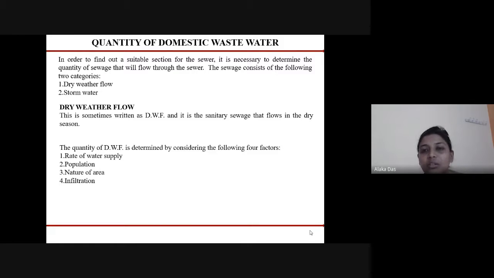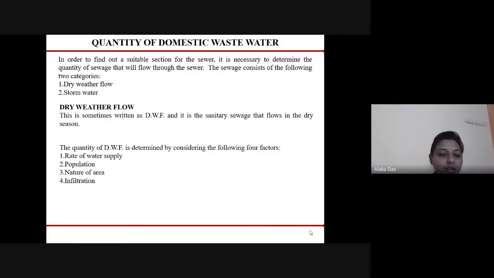The sewage can be of two types, that is dry weather flow and the storm water flow. So we are calculating the quantity of the dry sewage and the storm water. For calculating the dry weather flow, we consider the sanitary sewage that is flowing in the dry season. It is denoted by DWF. The quantity of dry weather flow is determined by considering the following four factors: rate of water supply, the population, the nature of the area, and the infiltration.